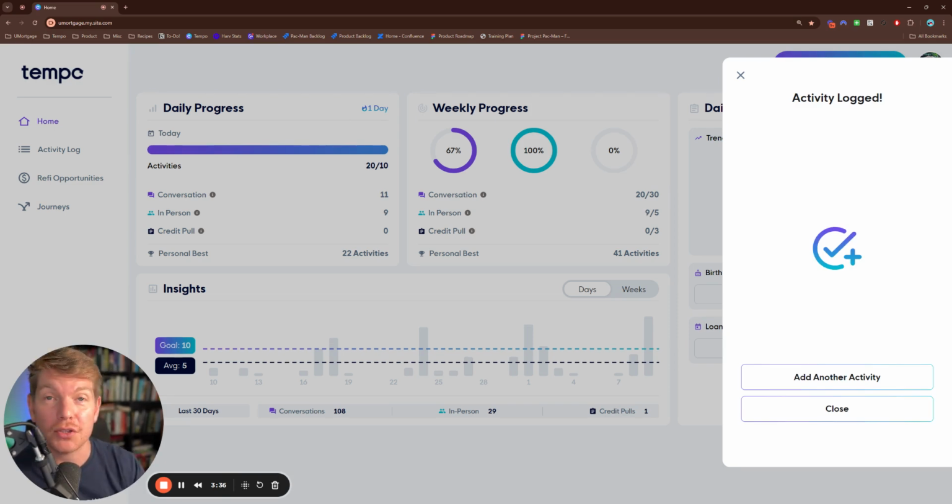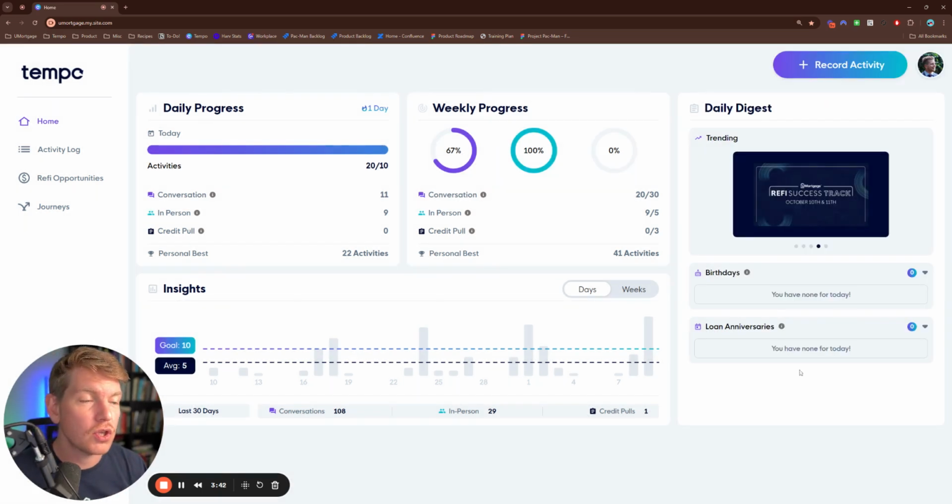And pretty soon you'll be able to actually go back and add different attendees to that. That feature's not quite out yet, but it is coming soon.